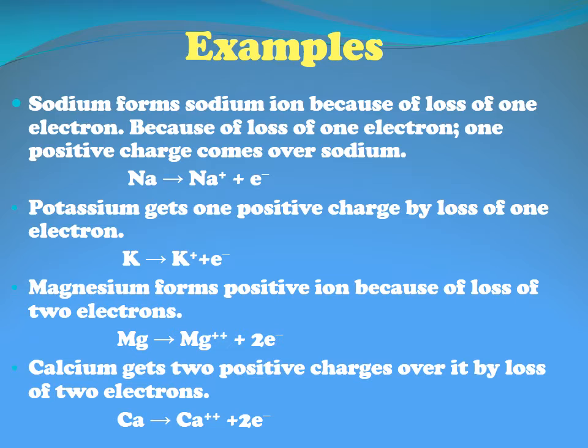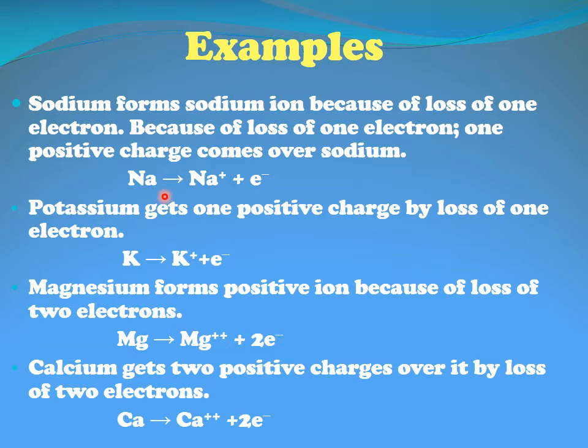Sodium forms an ion because of loss of one electron. Because of loss of one electron, one positive charge comes over the sodium. Now the question arises, why does sodium lose an electron? This is a sodium atom which is not carrying any charge. Atomic number of sodium is 11, electronic configuration 2, 8 and 1.